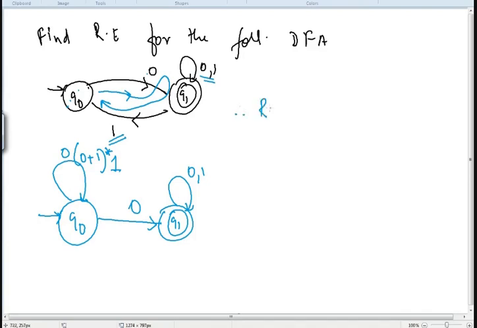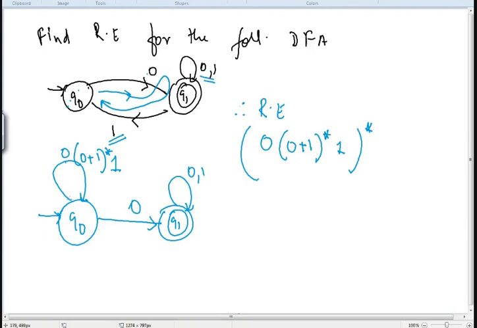Therefore, the regular expression that will be formed will be, अब देखो ये और तो हम कुछ eliminate नहीं कर सकते, कोई भी state नहीं कर सकते. So it will be 0, (0 plus 1) whole star, 1, and सबका whole star, right?